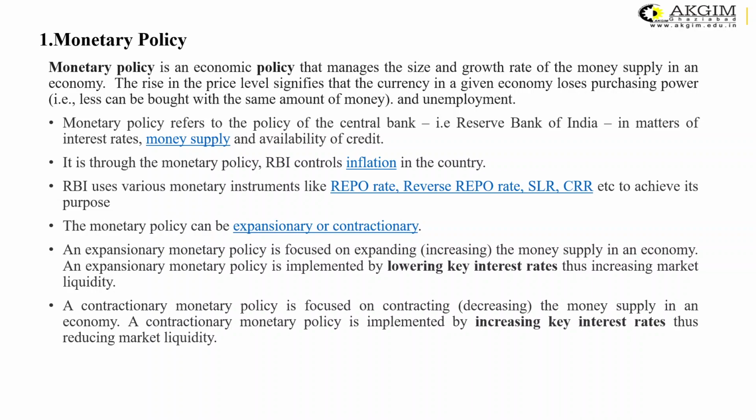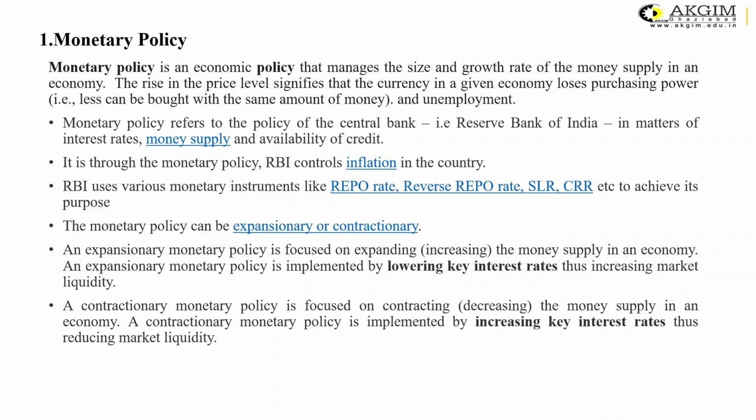It is through the monetary policy that RBI controls inflation in the country. RBI uses various instruments while managing the money supply in the economy: the repo rate, reverse repo rate, SLR and CRR. These are a few instruments with the help of which RBI always tries to check the money supply in the economy.